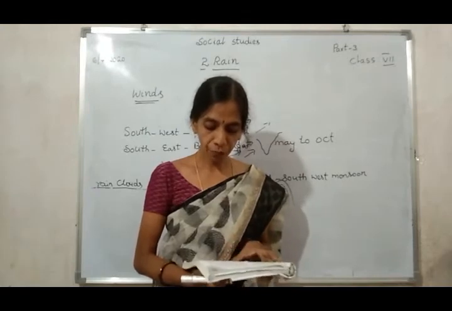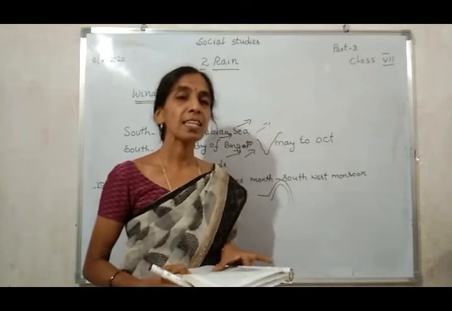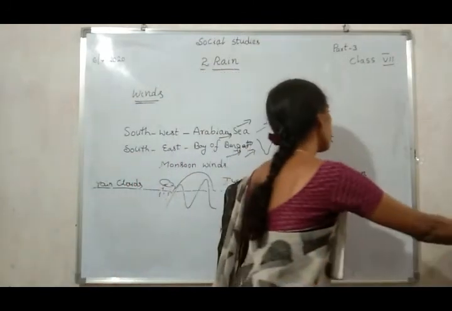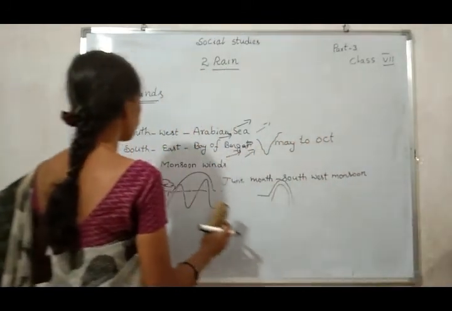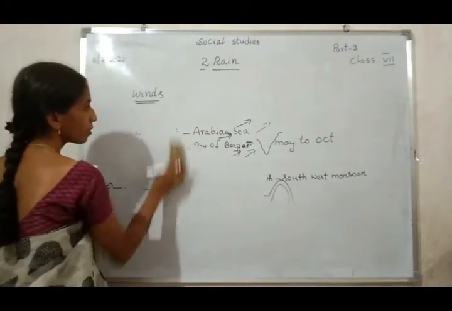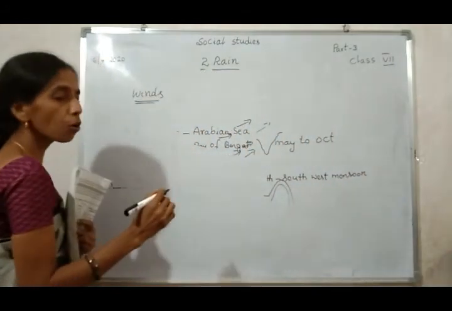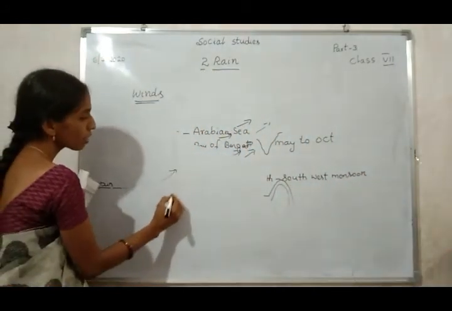In a cyclone, winds blow in from every side towards the center of heat. If you have observed the winds during a cyclone, at other times the winds blow only from one side or two sides.